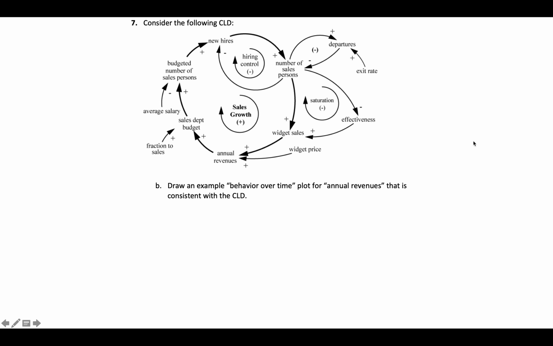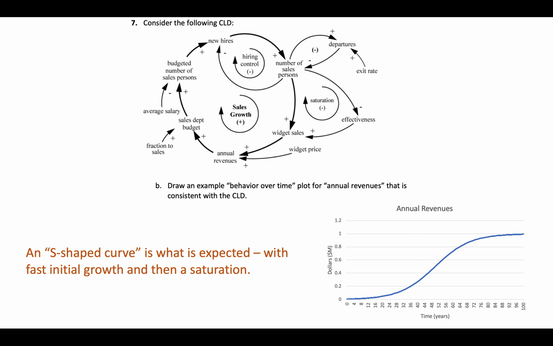Okay. The other question, draw an example behavior over time plot for annual revenues. So annual revenues is participating in this giant sales growth loop. So we imagine it's going to initially grow, but its growth is going to be reduced by these saturation effects and hiring controlled departures and saturation. So we would expect an S-shaped curve with fast initial growth and then saturation.